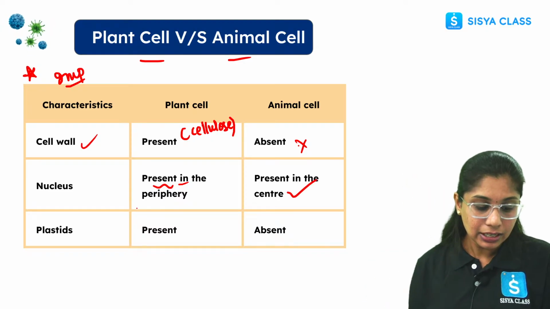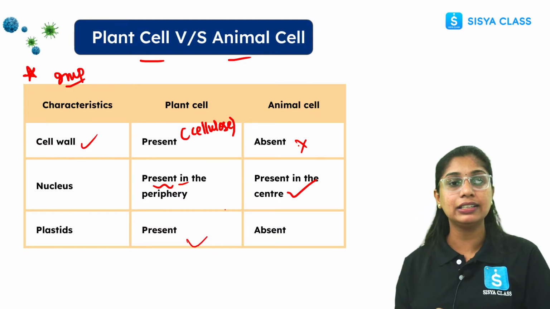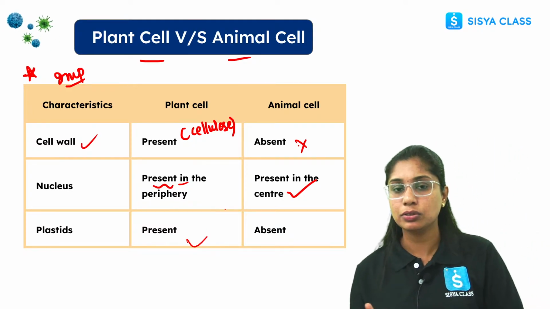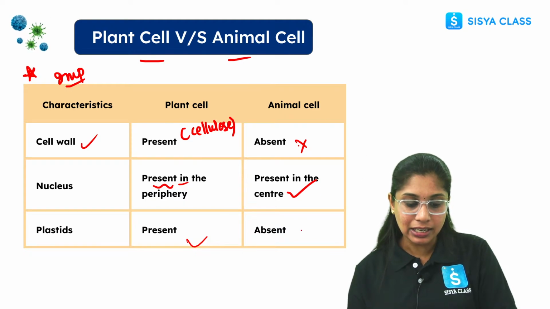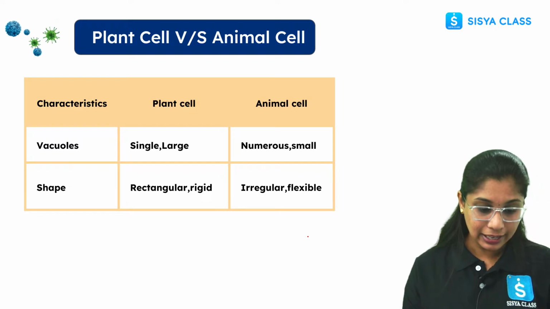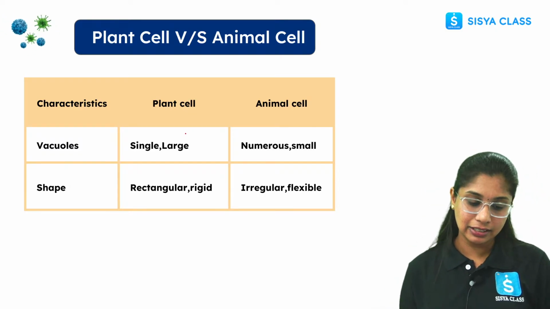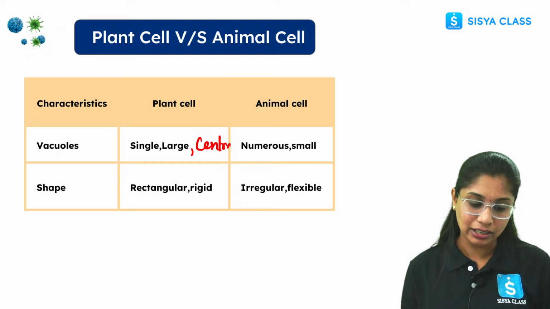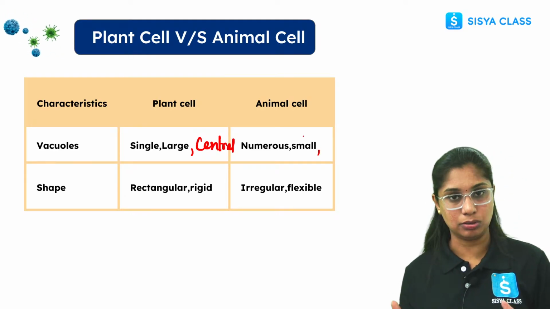Clear, everyone? Plastids are present in case of plants. We have learned that there are three types: chloroplast, chromoplast, then leucoplast. Whereas in case of animal cell, it is absent. Then coming to the vacuoles. In case of plant cell, we have a single, large and central vacuole, whereas in animals we have numerous, small or absent vacuoles also.